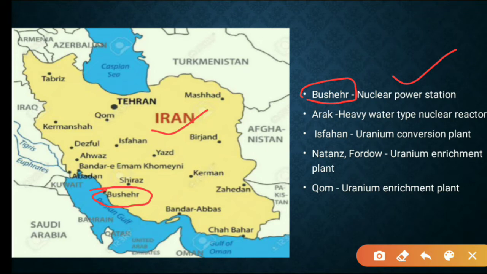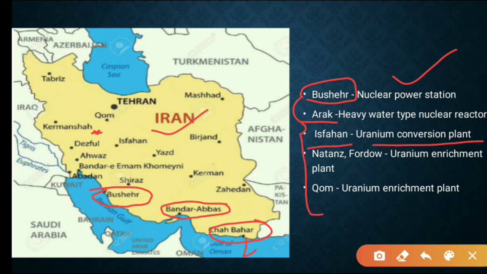And also we have a Bandar Abbas port here, and as you know, Chabahar port is also on the coastline of Iran, which opens to Gulf of Oman. And the other type of nuclear reactors are located in Arak. Arak, heavy water type nuclear reactor, which is somewhere here, this point, and Isfahan uranium conversion plant.